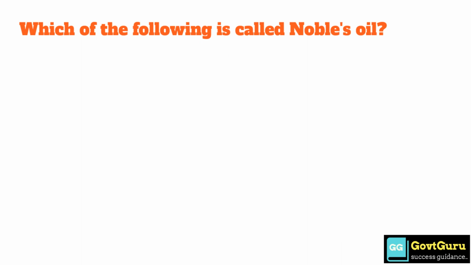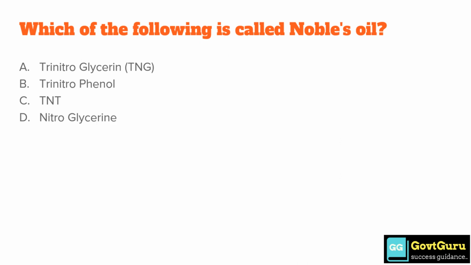Which of the following is called Nobel's oil? Option A trinitroglycerin TNG, option B trinitrothenol, option C TNT, option D nitroglycerin. The correct answer is option A trinitroglycerin TNG.